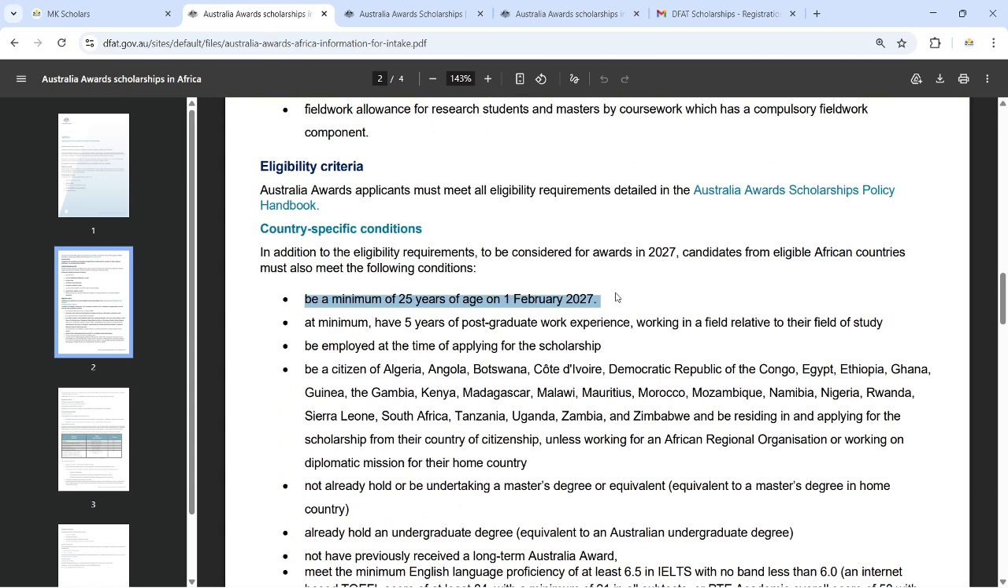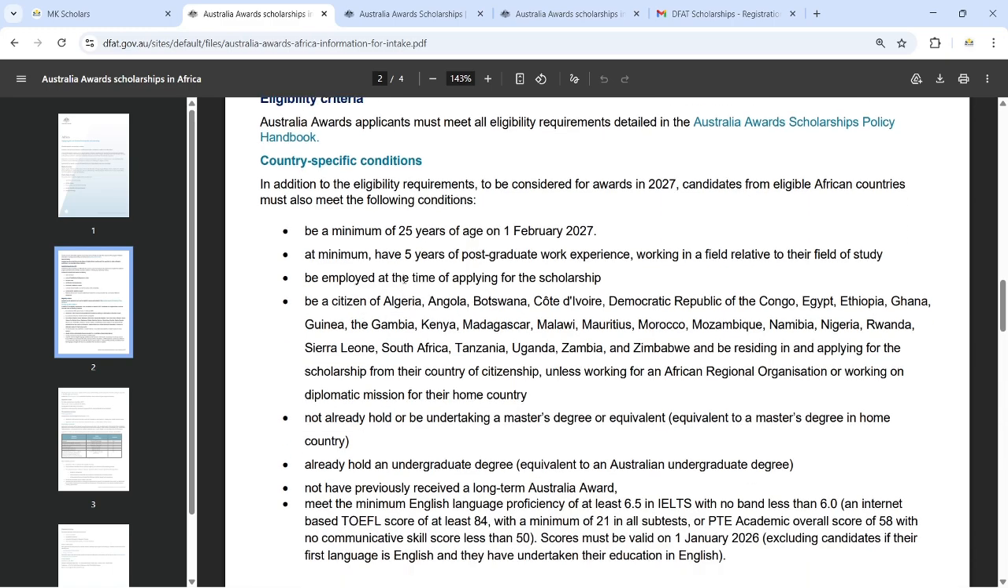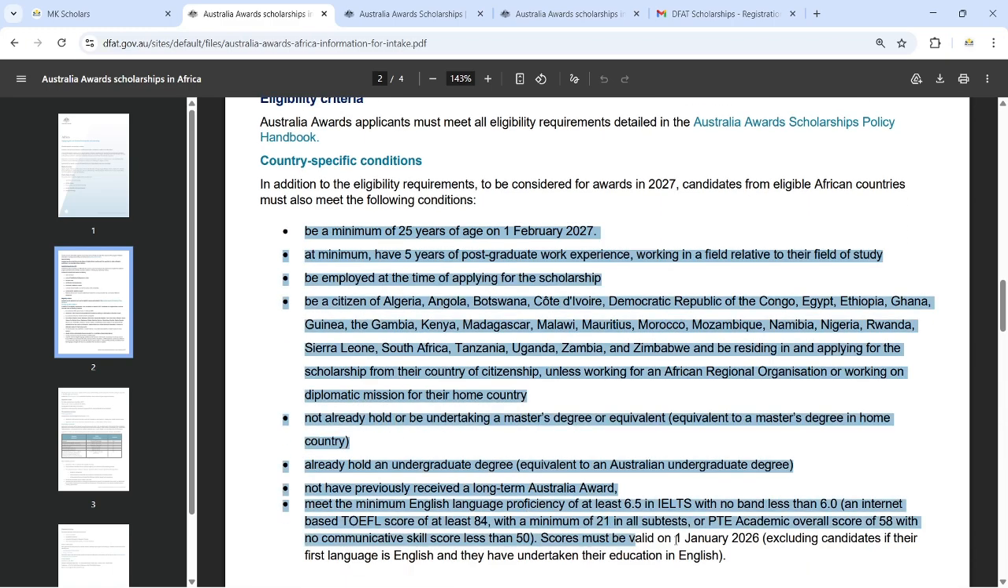Of course, you have to be 25 years old. If you're younger than 25 years old, you're not eligible for this. To be eligible for this scholarship, you have to be 25 years or above. If you're 30, that is okay. If you're 45, that is okay. But if you're younger than 25 years old, then you're not eligible. You can come and read all these other points here.